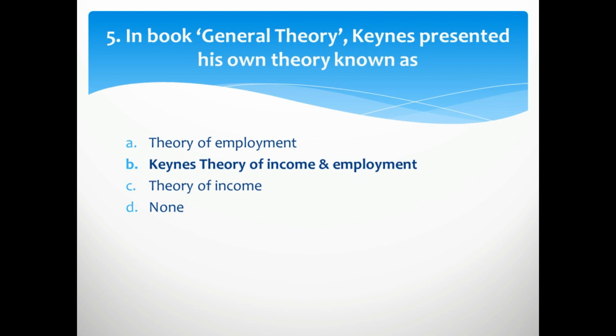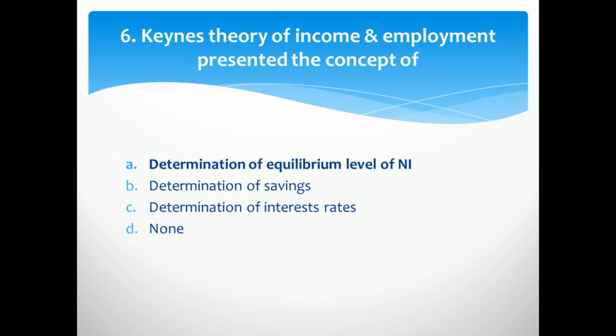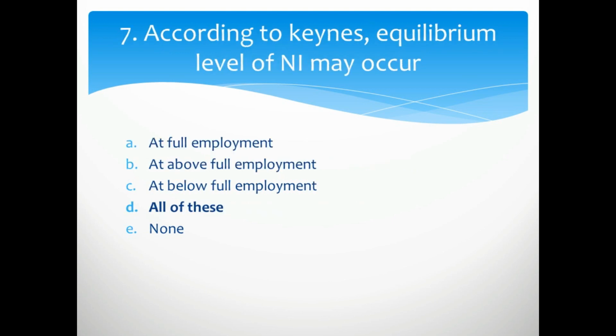In his book General Theory, Keynes presented his own theory, and that theory is known as Keynes theory of income and employment. Sixth question is, Keynes theory of income and employment presented the concept of determination of equilibrium level of national income. According to Keynes, the equilibrium level of national income occurs at which point? So the right option is all of the above.